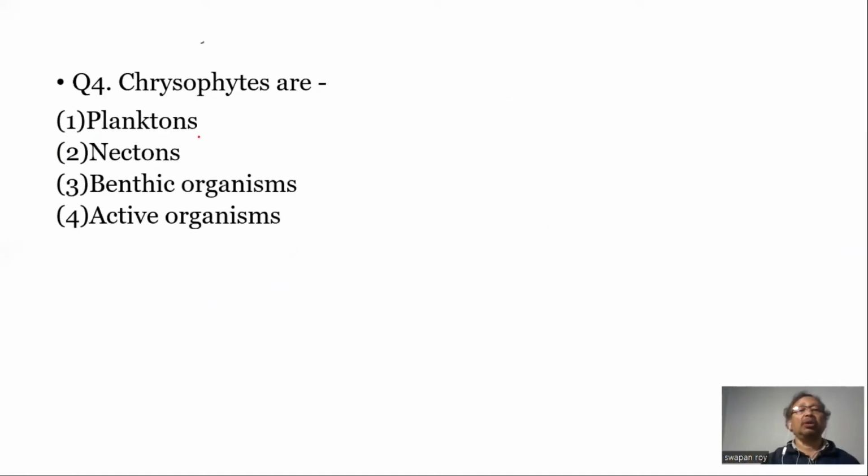Question number 4. Chrysophytes are plankton. We have seen that the chrysophytes, the diatoms and desmids, don't have flagella and move passively in water with the water current. So they are called plankton. Nektons are aquatic microorganisms which can move with their organ of movement, that is, the flagella is present. Benthic organisms are those organisms which live at the bottom of water bodies.